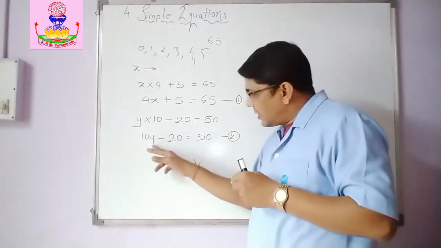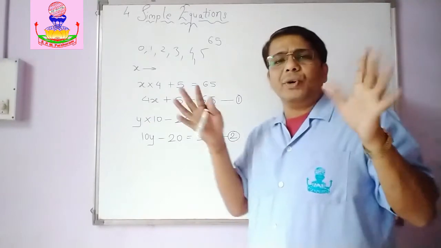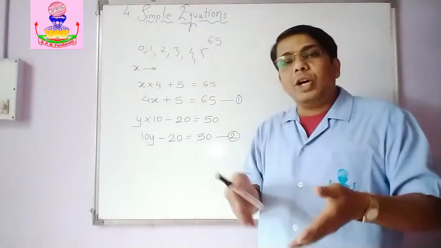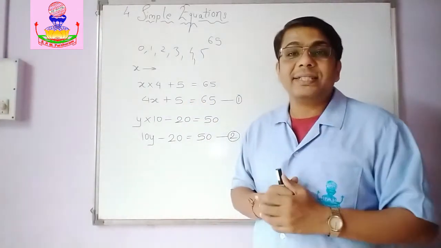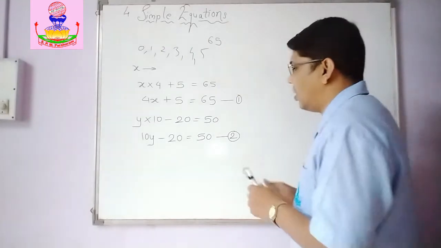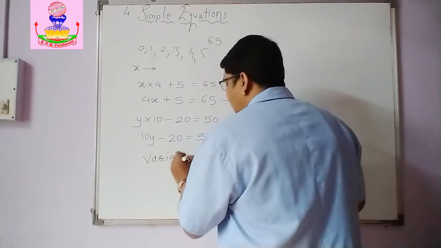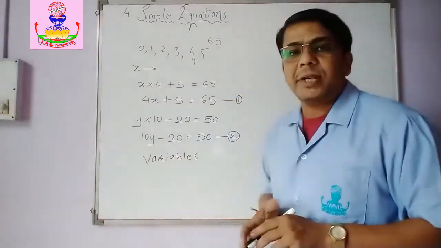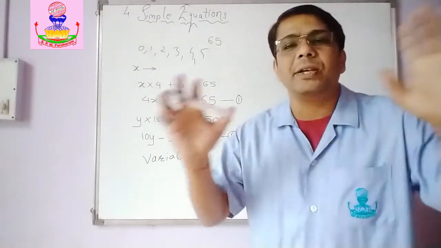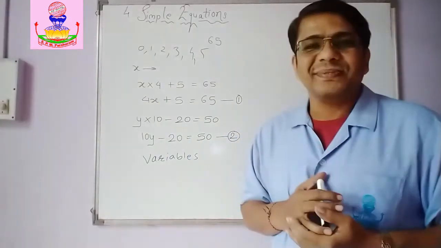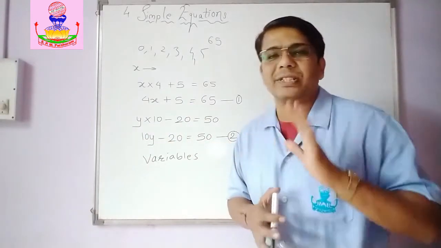Now here, this x and y, they are the unknown numbers. We don't know that. So the value of that can be anything. So they are called as variables. What are they called? These are called as variables. Okay. And what is the meaning of variable? The one whose value keeps on varying or keeps on changing. It is not fixed at all. Depending upon the conditions, it will have a particular value.